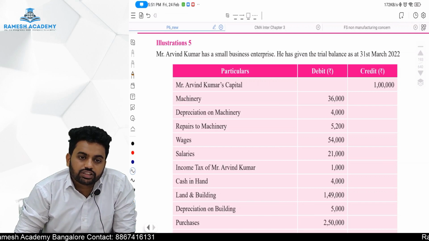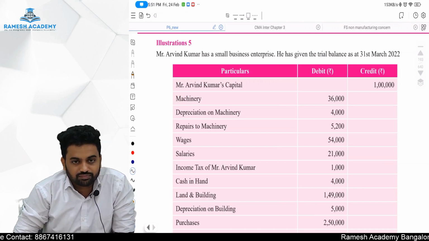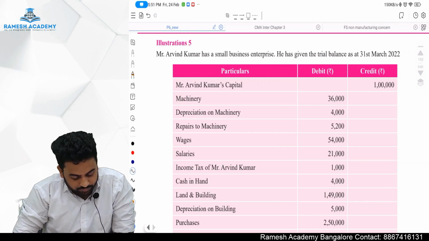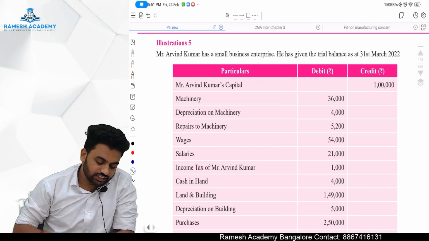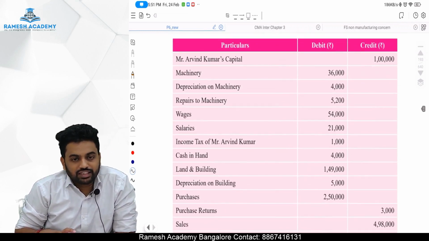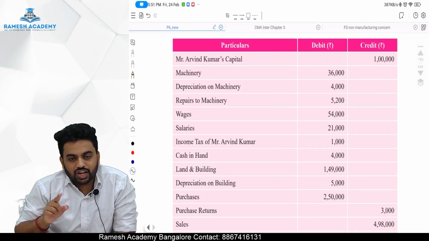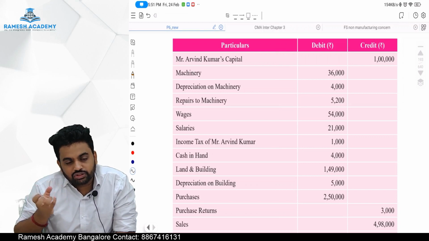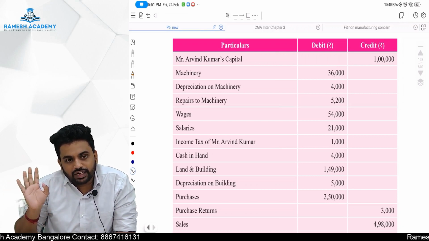Sir, then in business trial balance insurance and all will be there. That is general insurance, not a life insurance. Next there is cash in hand, next there is land and building, next there is a depreciation on building, which is given in the trial balance only once. It is already adjusted in the land and building. So now entry A was already passed, depreciation to land and building. Now we have to charge it to the P&L, finish.